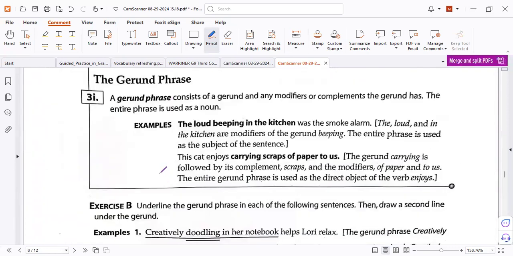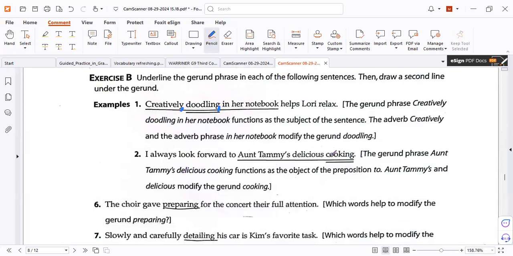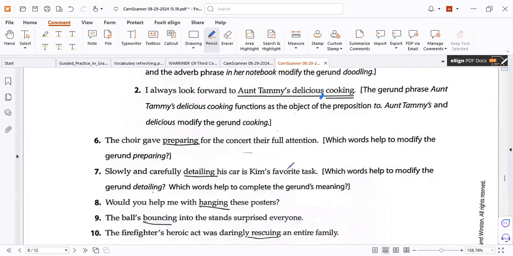How about the phrase? It's the same. Find the gerund. If you found the gerund, you found the phrase. That is the beginning, and the end is when you find the verb. So all of it works as a noun, subject. Here after the verb, but that is the beginning, and then all the rest until the full stop. Can we use a comma here? Wrong. I told you a gerund does not take any commas. Comma here, wrong. Comma there, wrong. All of these. Here again, after, before, wrong. Here is the same again. Can we use a comma here? No. So be careful.